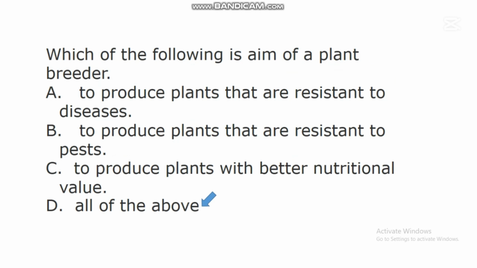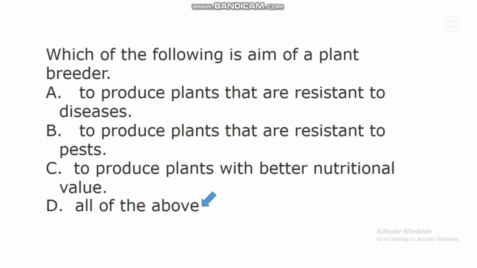Another aim of a plant breeder is to produce plants that are resistant to pests. Pests are organisms that have destructive effects on these plants. So when pests disturb plants, they will affect their growth and development. So a plant breeder produces plants that are resistant to a lot of pests.